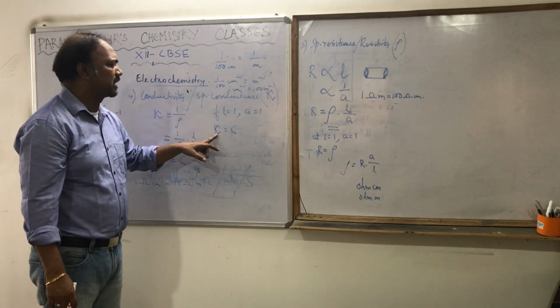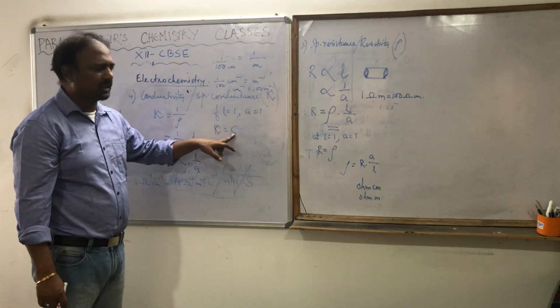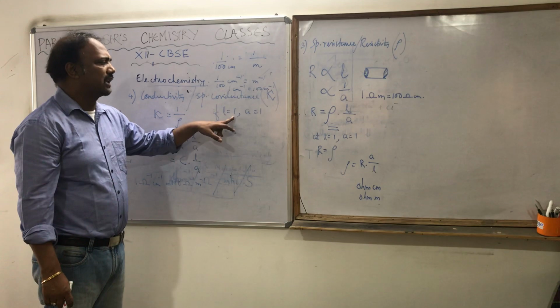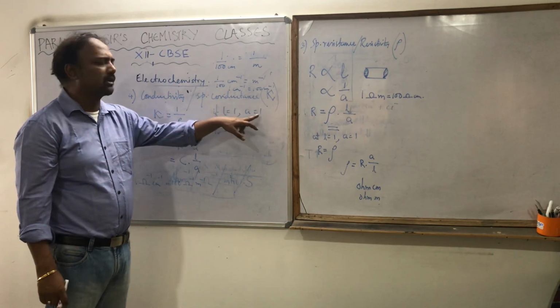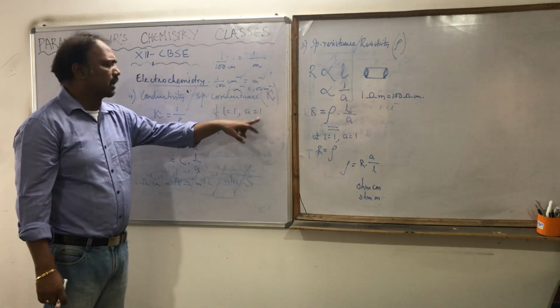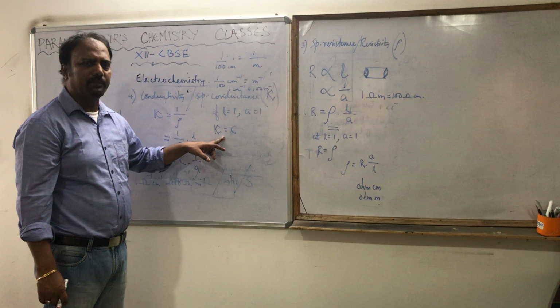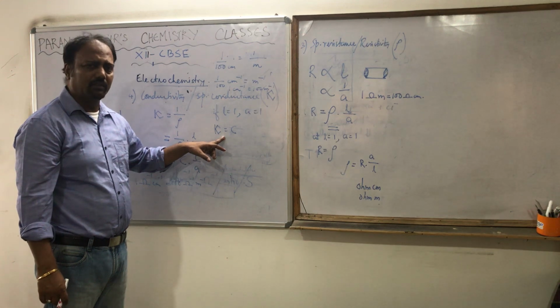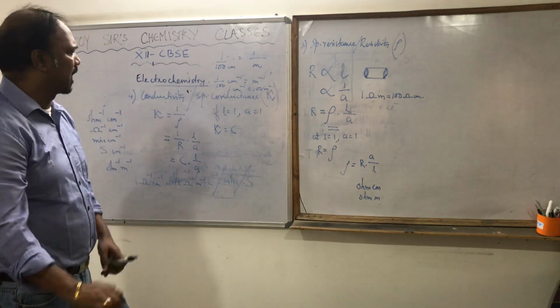Specific conductance is nothing but the conductance of a conductor whose length is 1 and area of cross section is 1, which has unit length and unit cross sectional area. The conductance of that is called the specific conductance or conductivity. Is it clear?